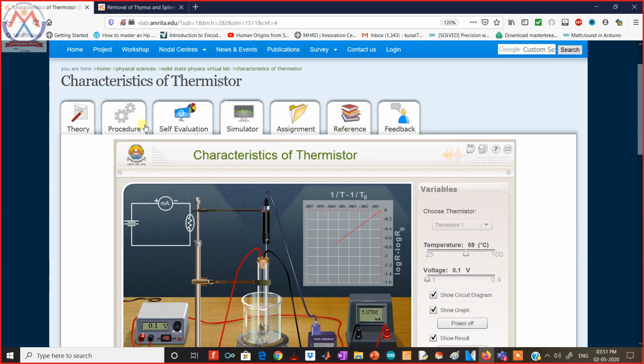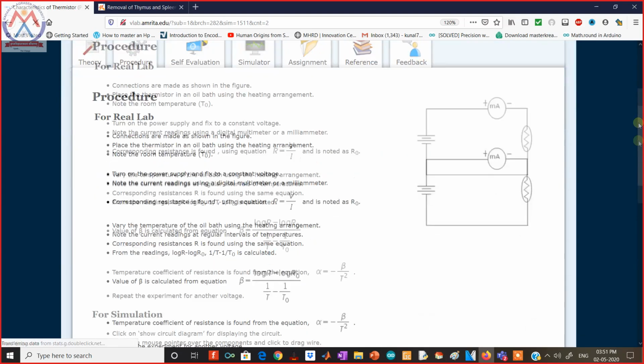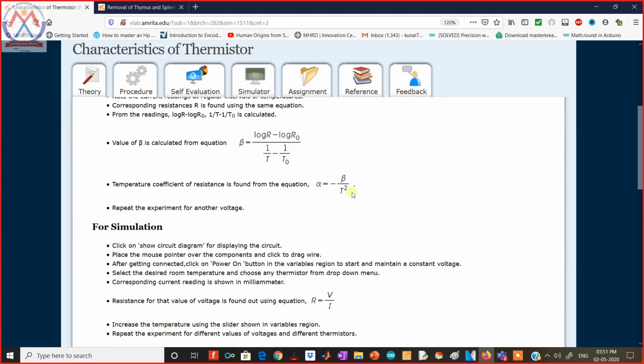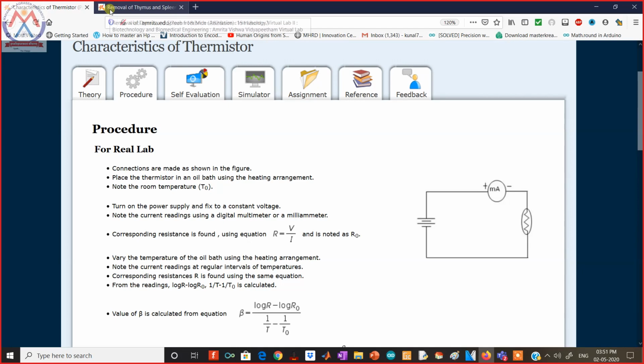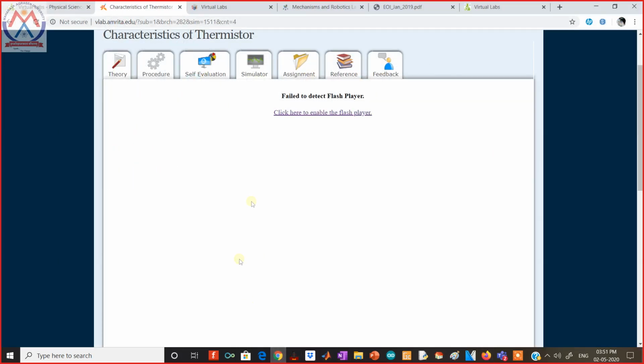Now the procedure: if the student wants to understand what alpha and beta are, he can always read the procedure. The beta is this, alpha is this, temperature coefficient is this. So this is one of the experiments of the physical science lab.